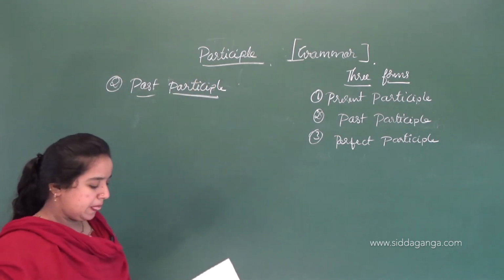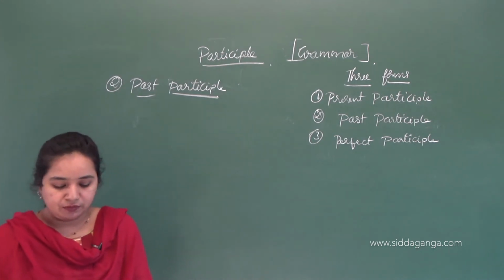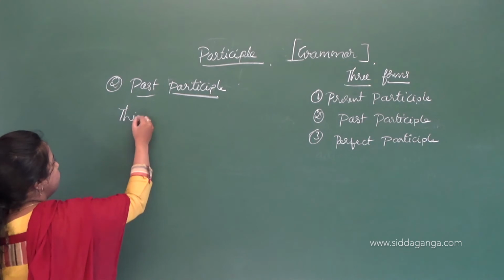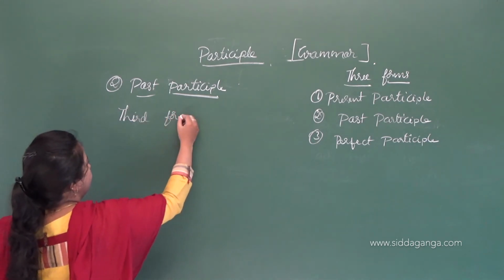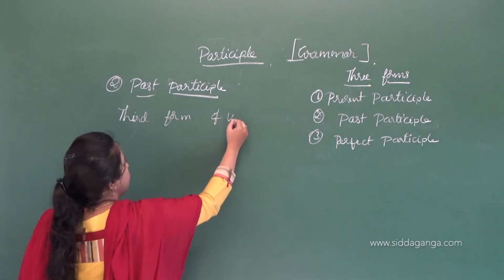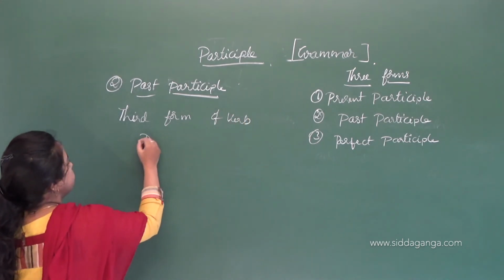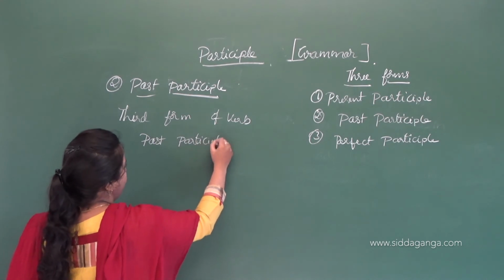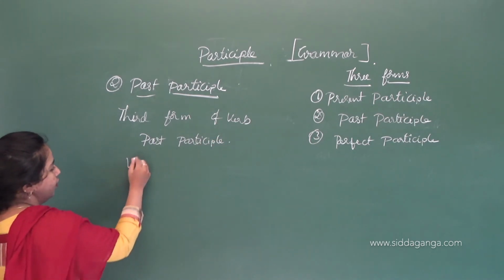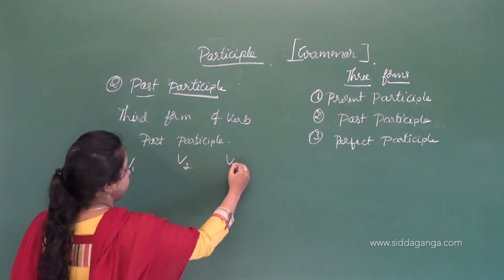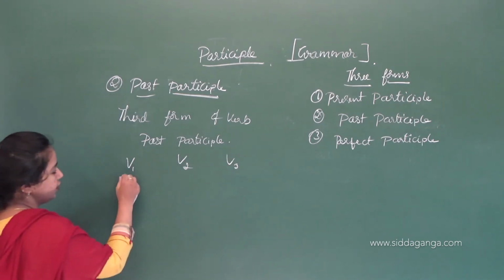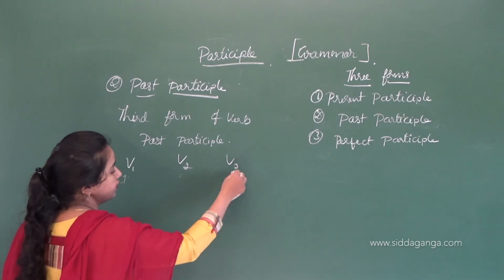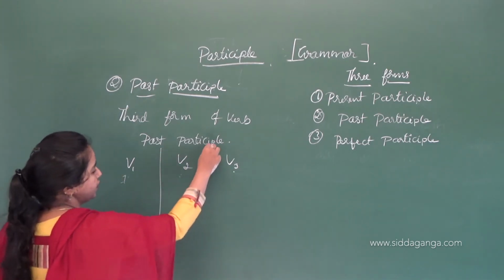Past participle. The third form of the verb is called the past participle. How can you identify the third form of a verb? There is V1, V2 and V3. This is the first form, this is the second form, and this is the third form. This is called the past participle.